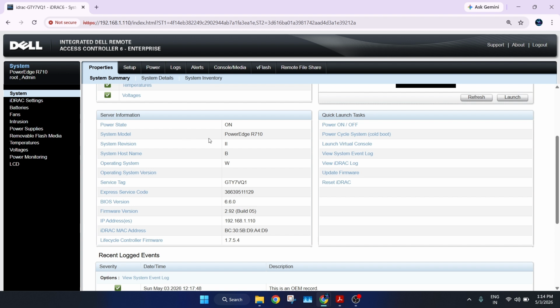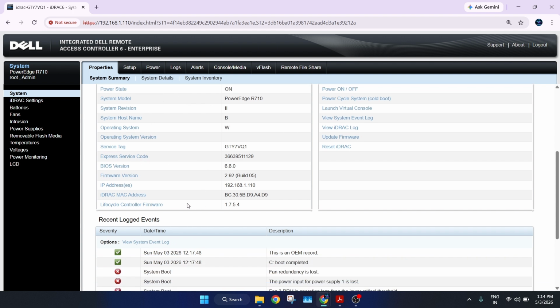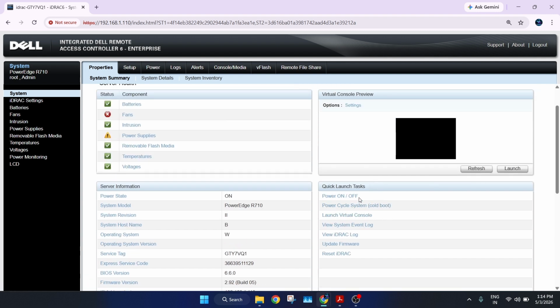You also see server information like the iDRAC IP address and firmware version. You can update your firmware from here. You can power it off or on from the console itself. Even though you power off the server, you will still have the console here and can still manage it.